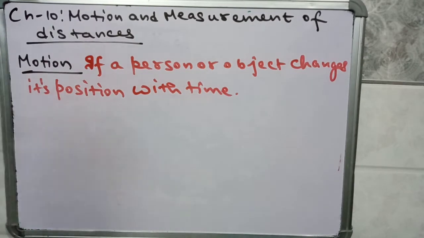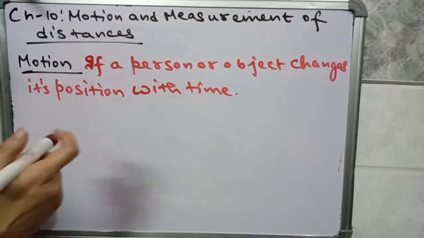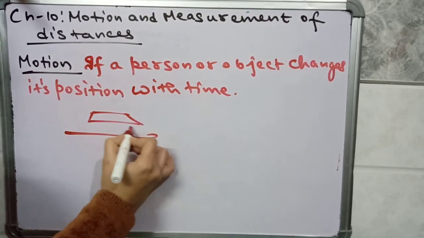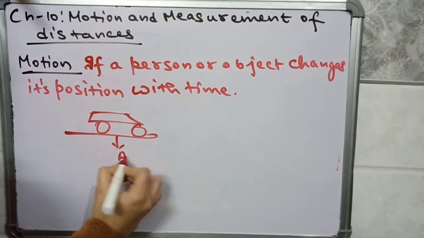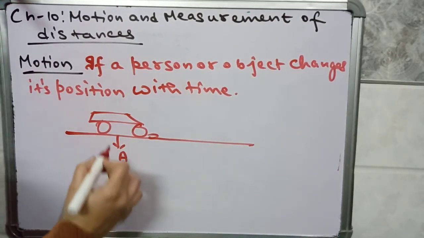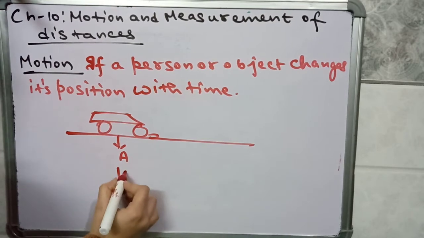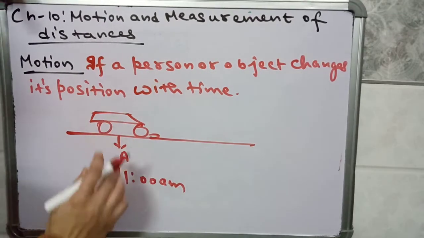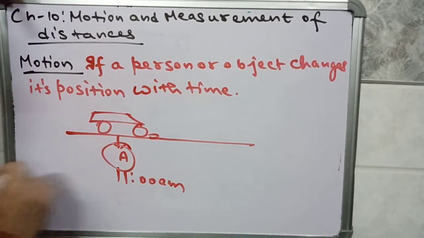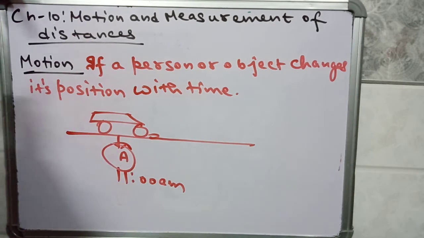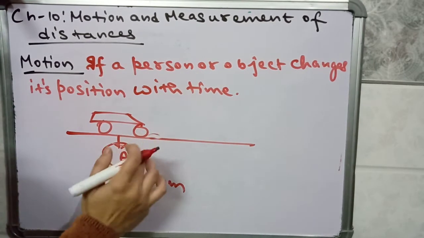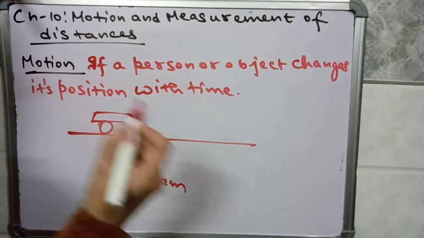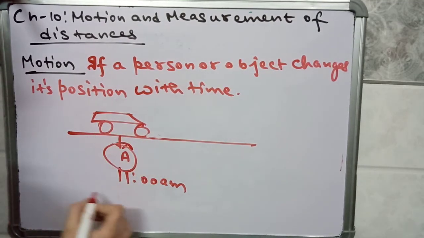For example, suppose you are observing a car which is at this point. Suppose the car was at point A at 11 o'clock in the morning. So at 11 o'clock in the morning, the car was at the position A, or at the location A. You notice the position of the same car after 5 minutes.